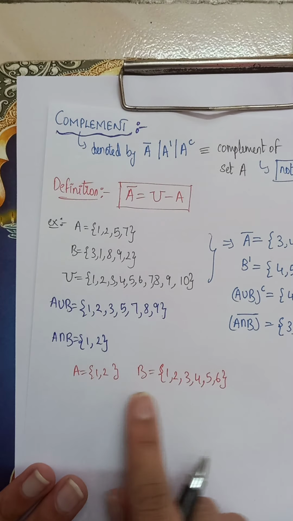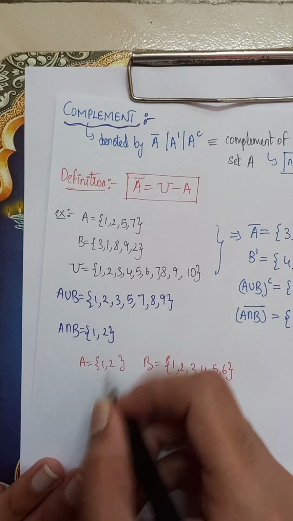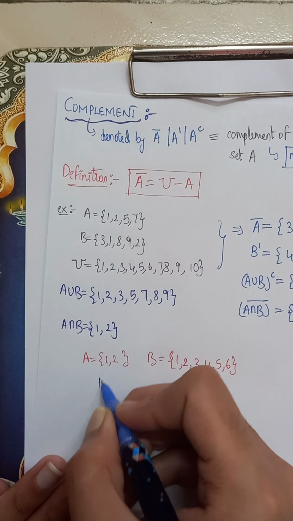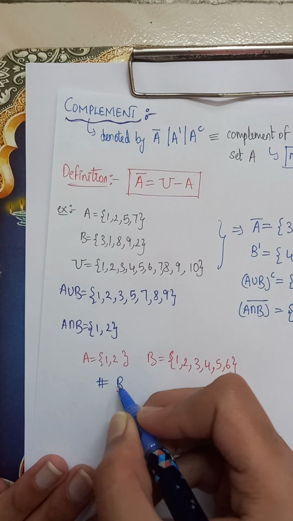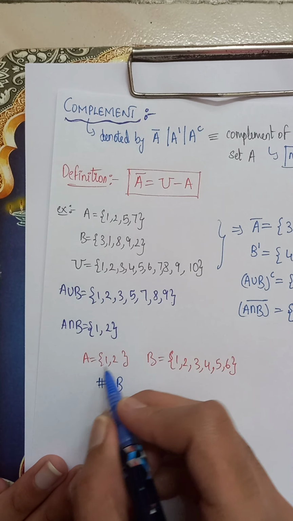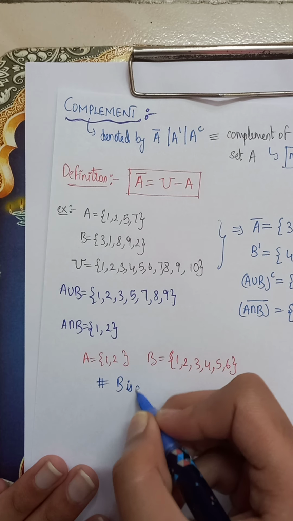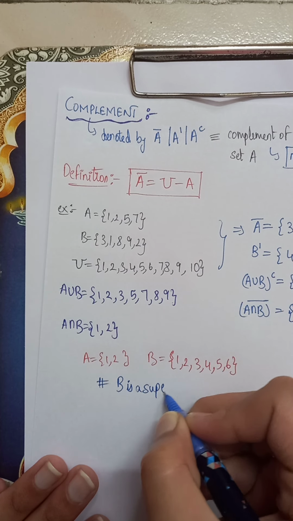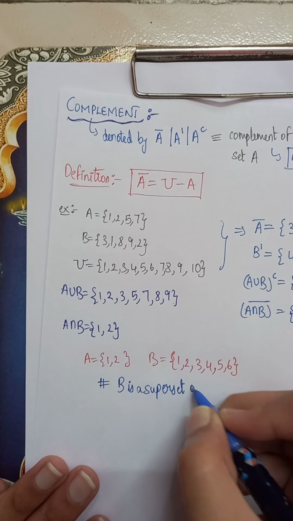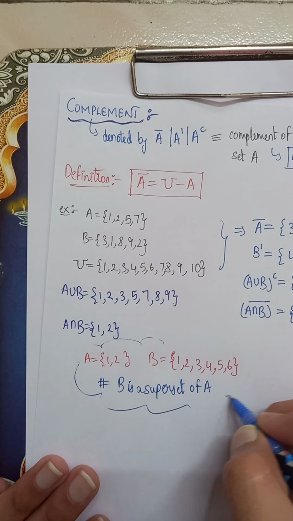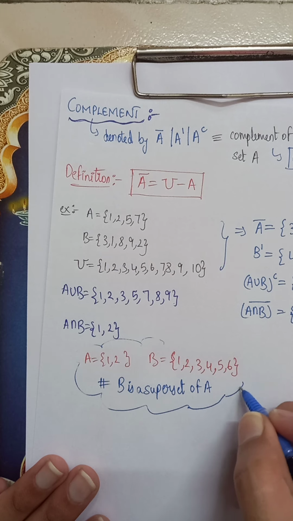In this case, you need to remember this because it's important: we call A a subset of B, since all of A's elements are present in B. Now we can also say B is a superset of A. I should have told you this before, but I forgot.